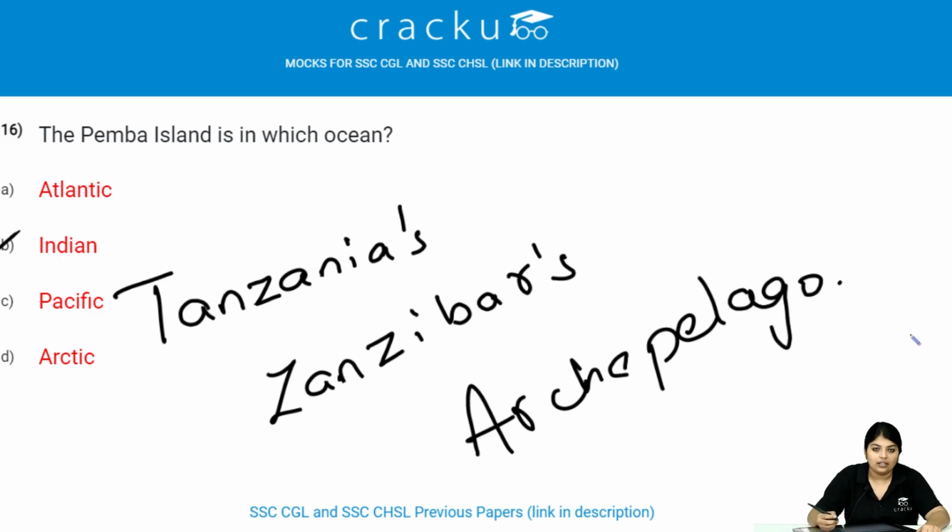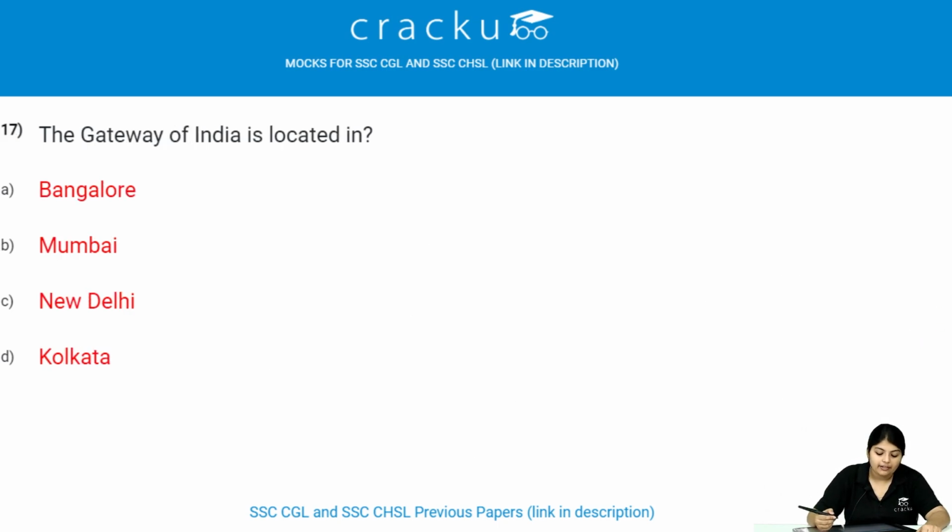Let us see the next one. The Gateway of India is located in? The Gateway of India is located in Mumbai.